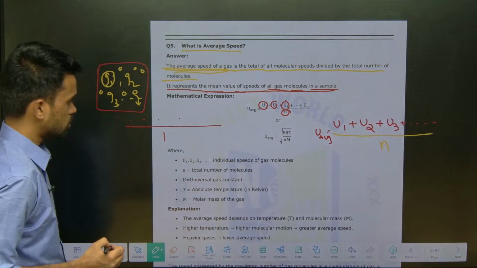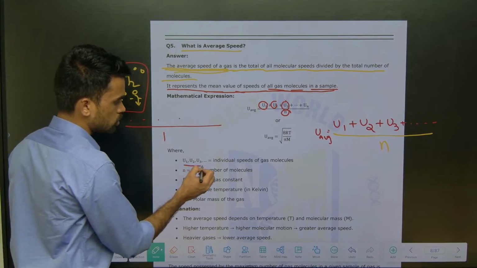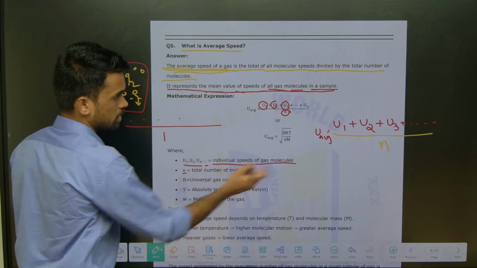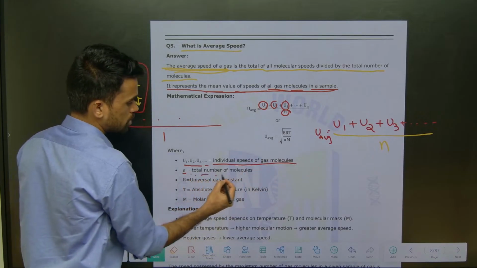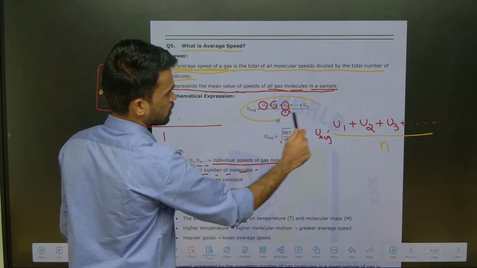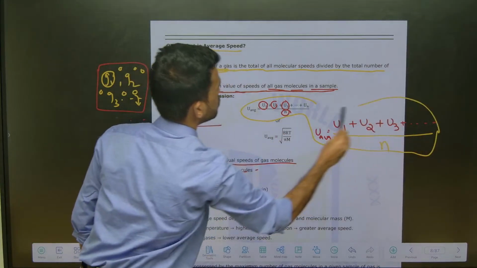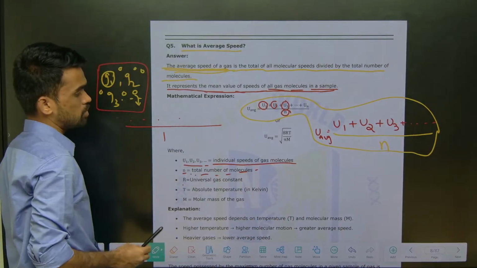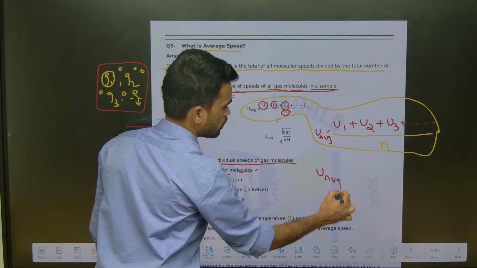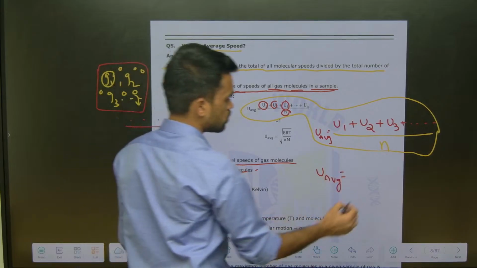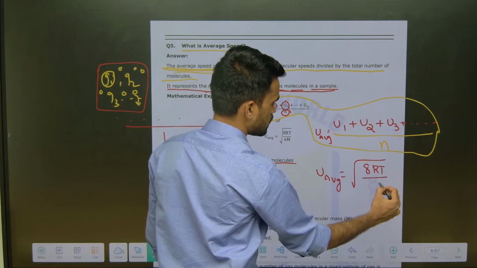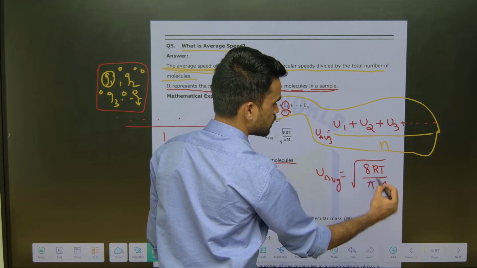Here u1, u2, u3 and so on are called the individual speeds of gas molecules, and n represents the total number of gas molecules. So up to here we got some clarity on the formula. Now the next formula: the average velocity U average is equal to root over 8RT by pi m.